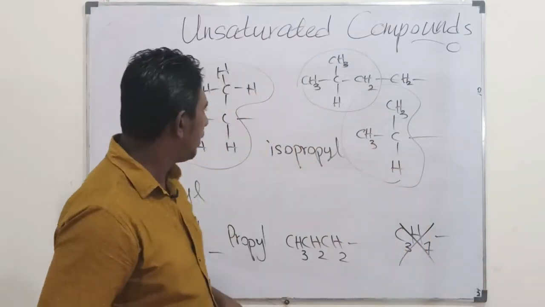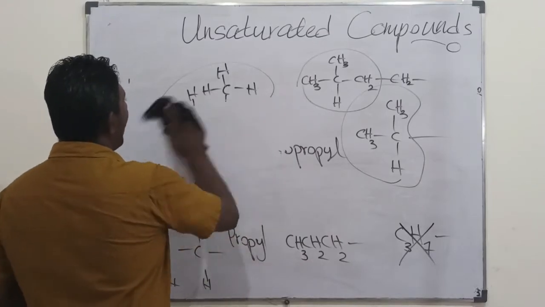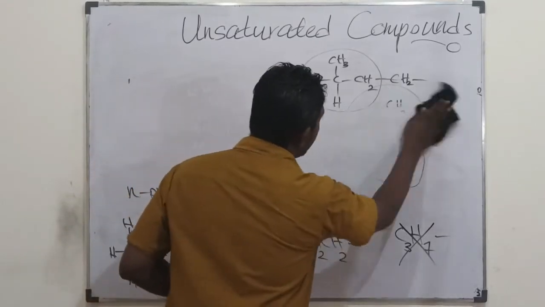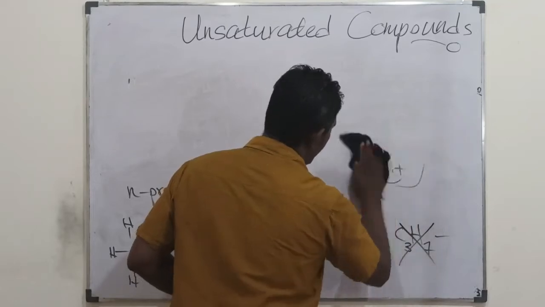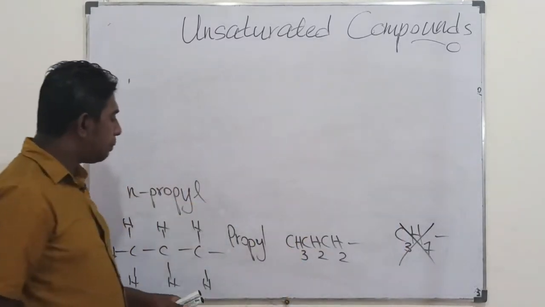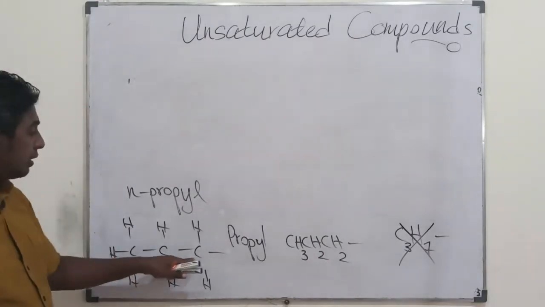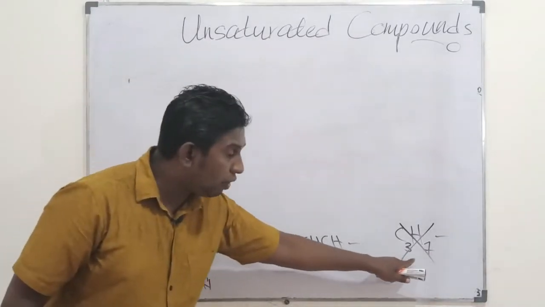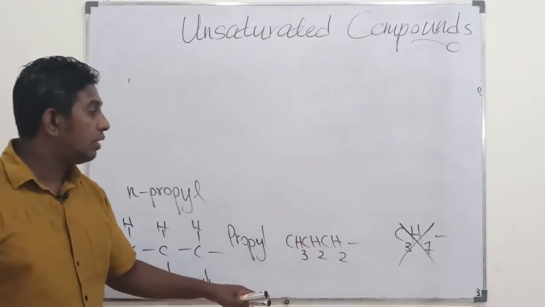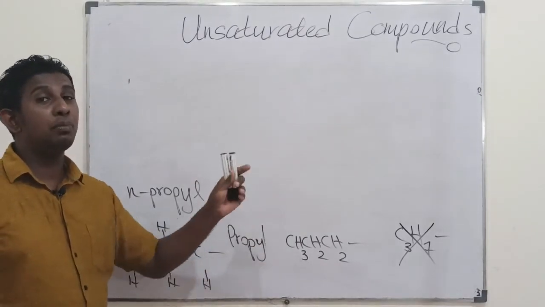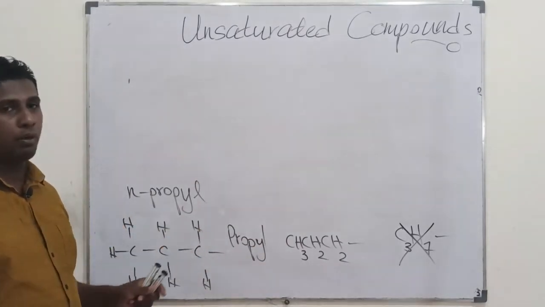So anyway, this iso is just an applied name only, a trivial name only. It's better if you are not representing it in this form, as it could stand for isopropyl as well. This is normal propyl.